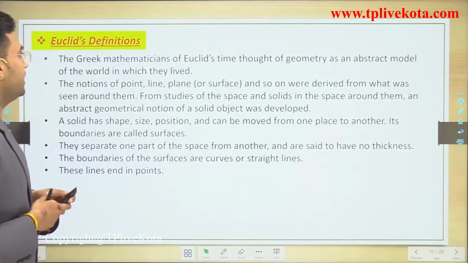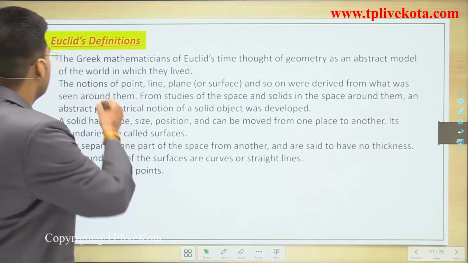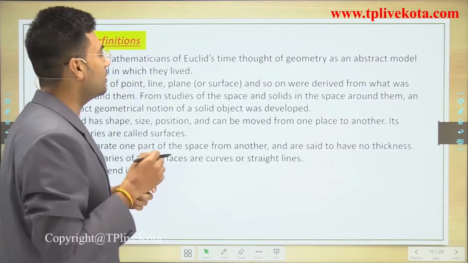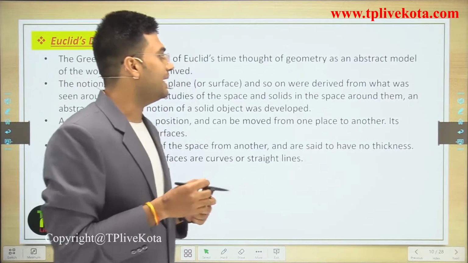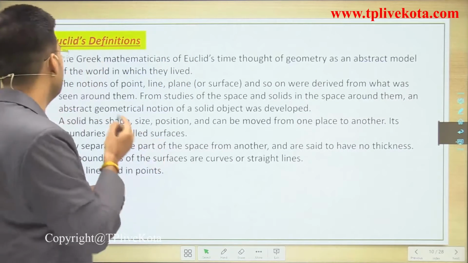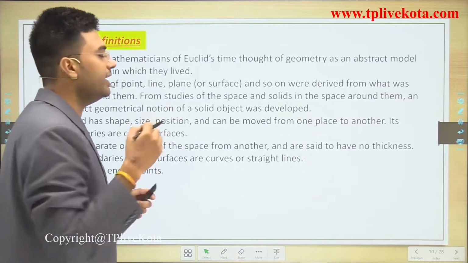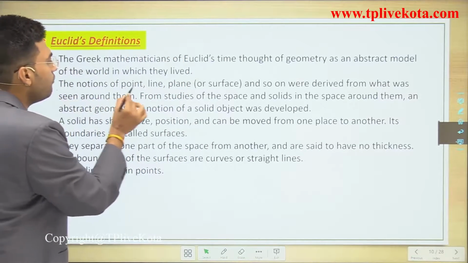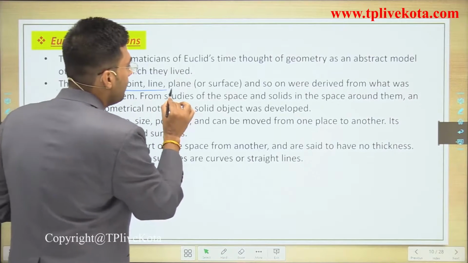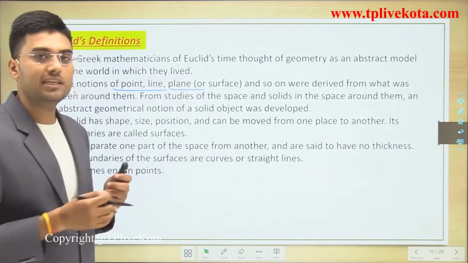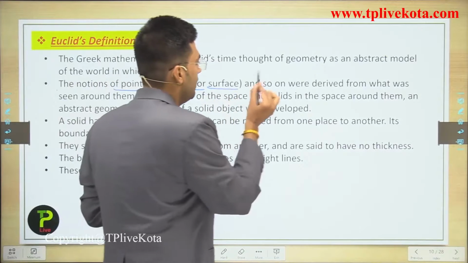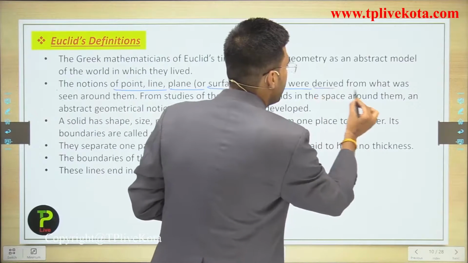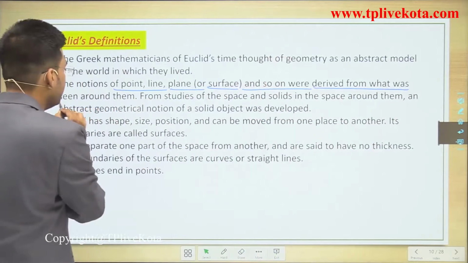The Greek mathematicians of Euclid's time thought of geometry as an abstract model of the space in which they lived. The notions of point, line, and plane, or we can say surface, were derived from what was seen around them.